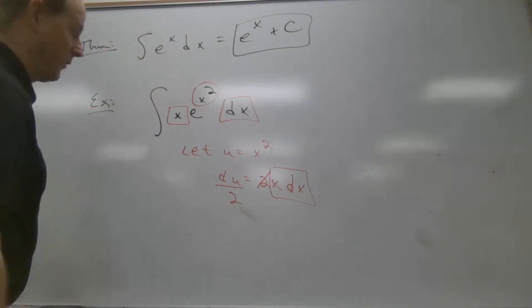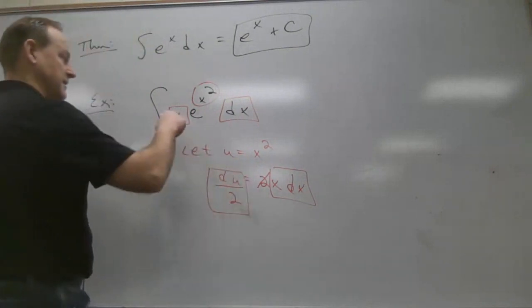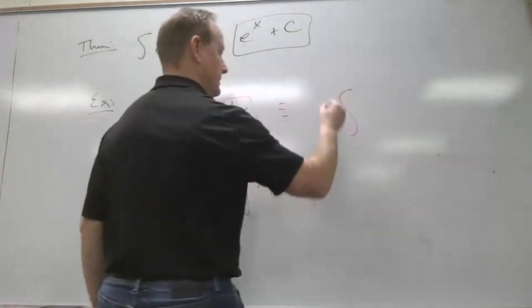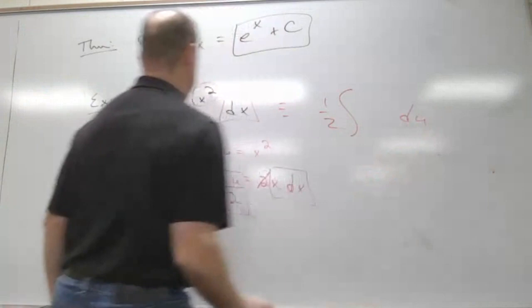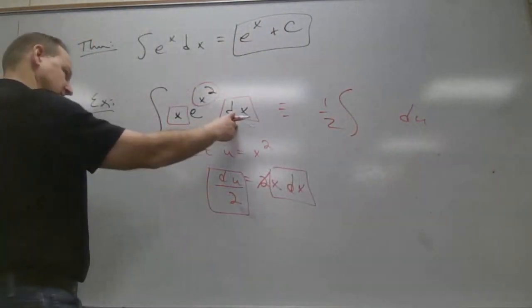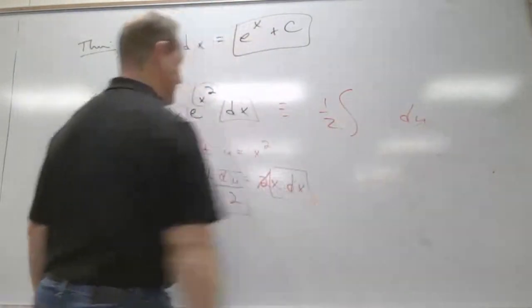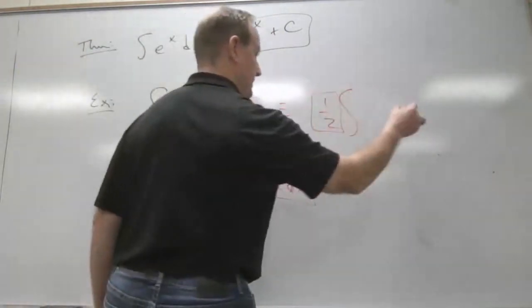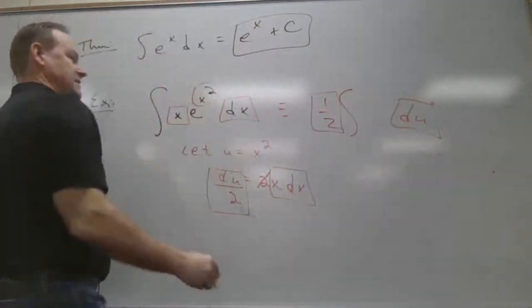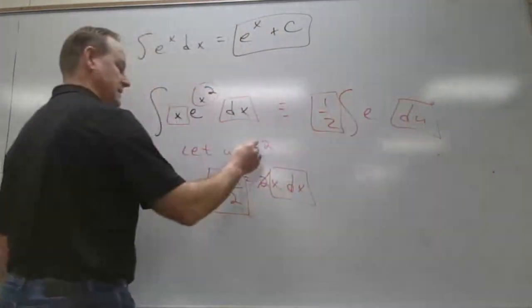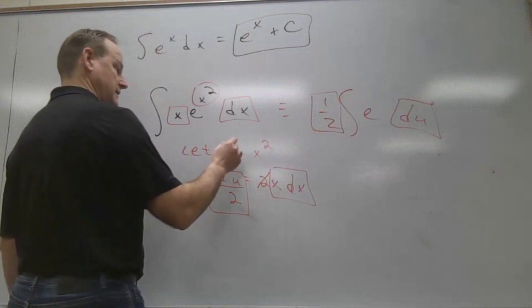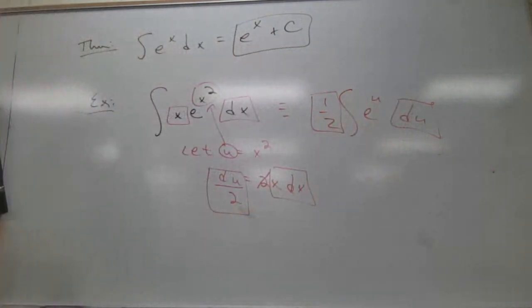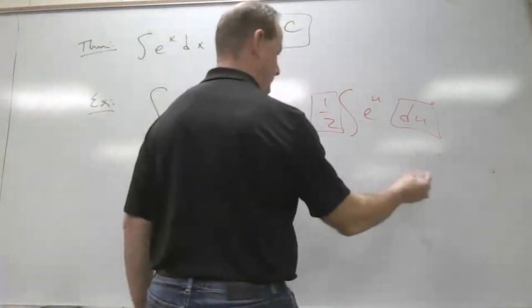All right, so you can't forget what we did before. So du over 2 plugs in for x dx. So this is equivalent to 1/2 and then a du here. The x is gone, right? The dx is gone, and it becomes 1/2 du. Everybody good with that? Do you see how I substituted that in? And then instead of e to the x squared, what is it? It's e to the u du. So what's the antiderivative of e to the u du?